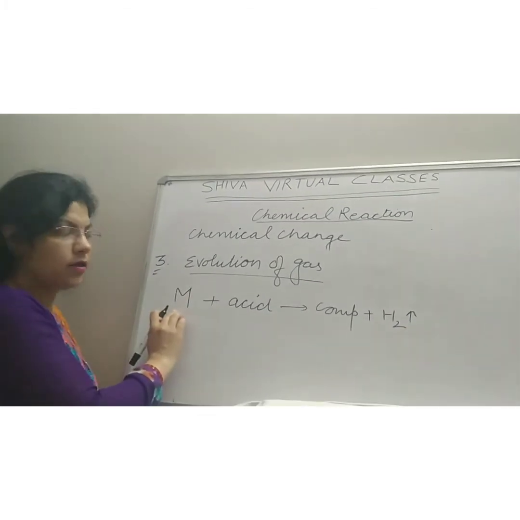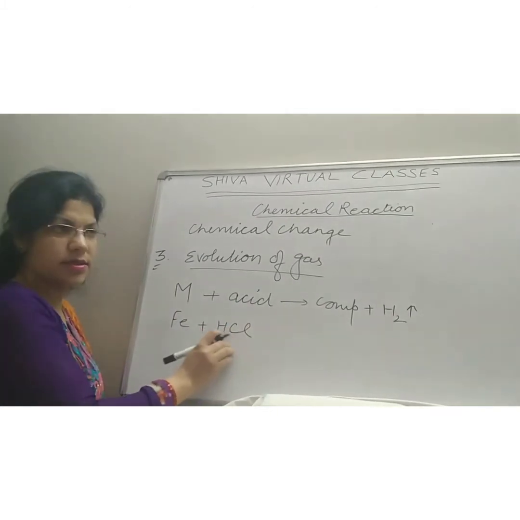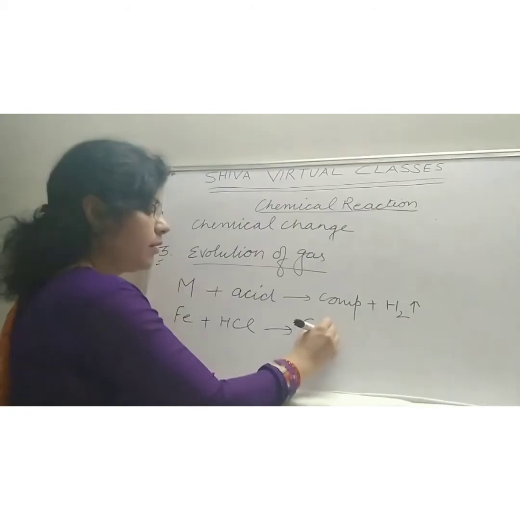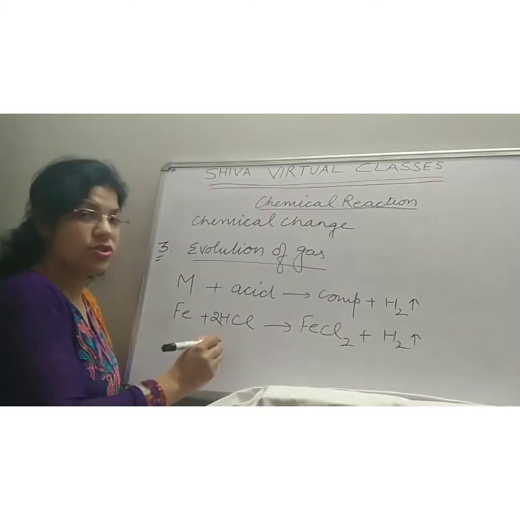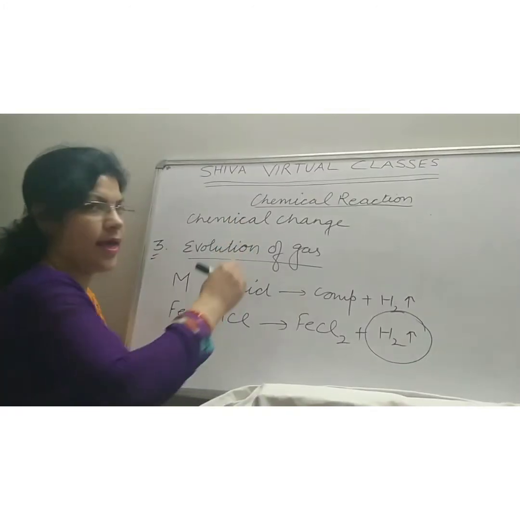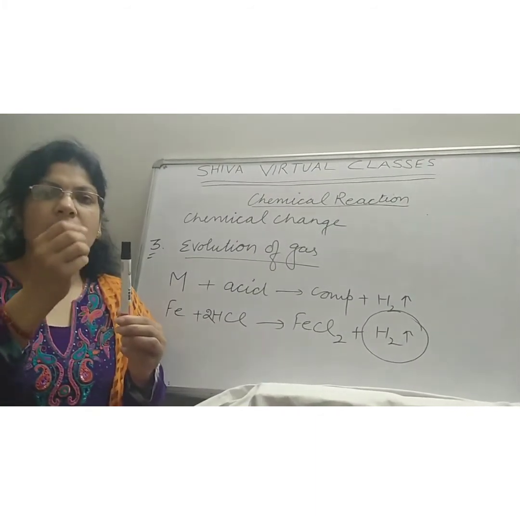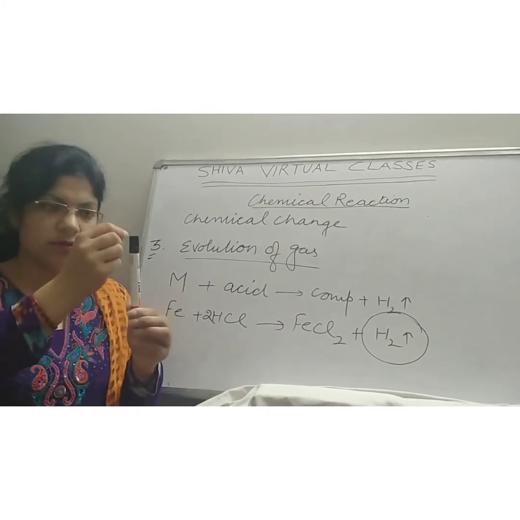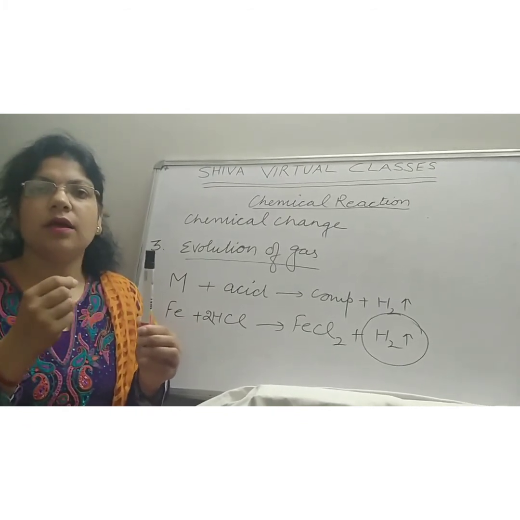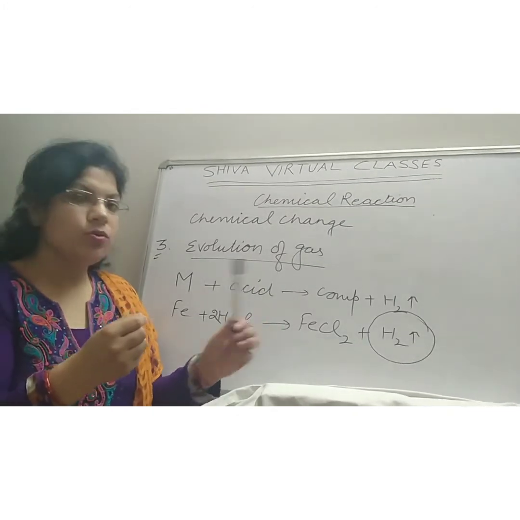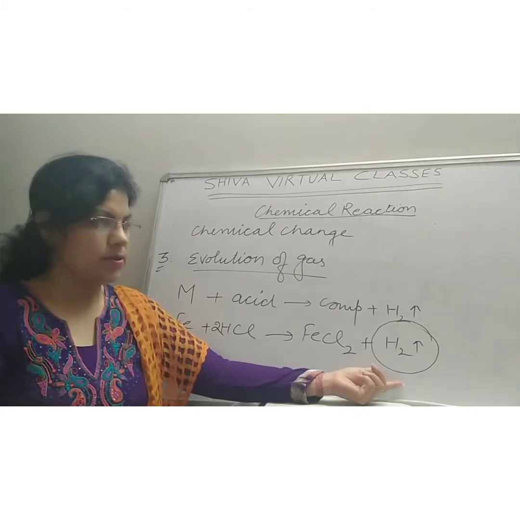In any metal, when you add the acid, for example in iron, when you add hydrochloric acid, it converts into iron chloride along with the release of hydrogen gas. How can you check that there is release of hydrogen gas? In the test tube, when the gas is evolved, you can bring a burning candle to the mouth of the test tube. A popping sound will be produced. That popping sound, just like the bursting of crackers, shows that the release of hydrogen gas has taken place.